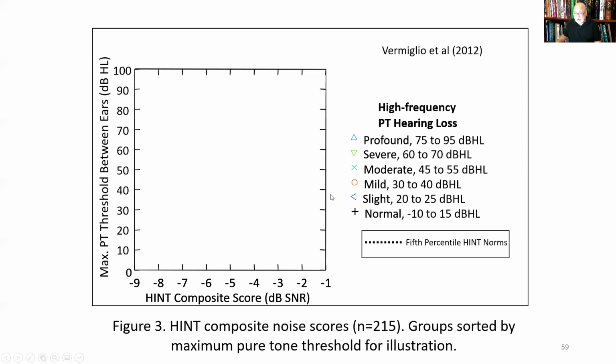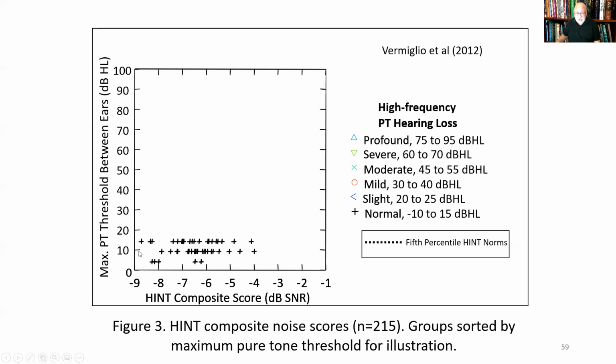Okay, and then here's our groups. These are our markers for the groups. So folks with normal pure tone thresholds, right? And normal in this case is minus 10 to 15 dB HL. Slight loss, mild, moderate, severe, and profound. So if there is a relationship between the pure tone threshold, the worst pure tone threshold, and the hearing in noise ability, we should see the scores